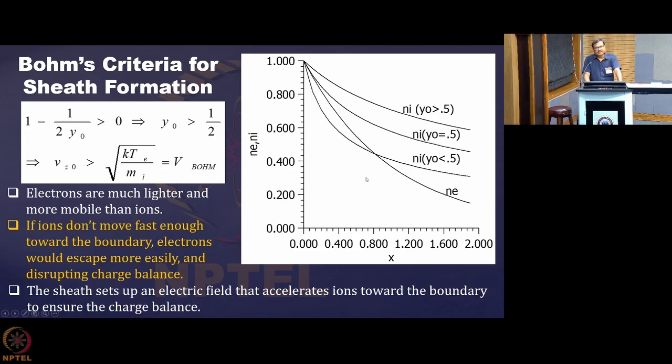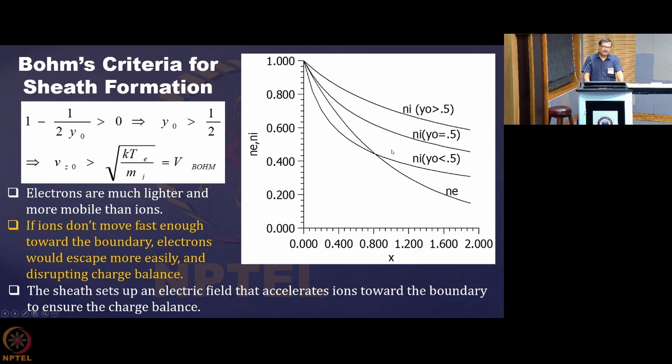So physically also we are able to see that this sheath formation is possible only when Ni is greater than Ne in this region, because of the electric field created by this negatively charged wall, which is retarding the electrons and accelerating the ions.